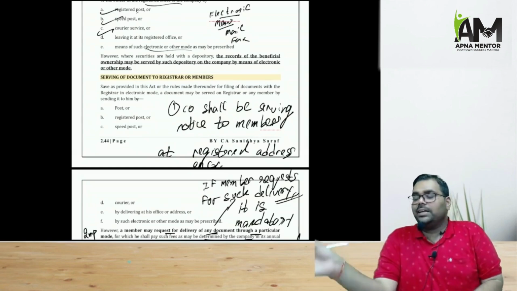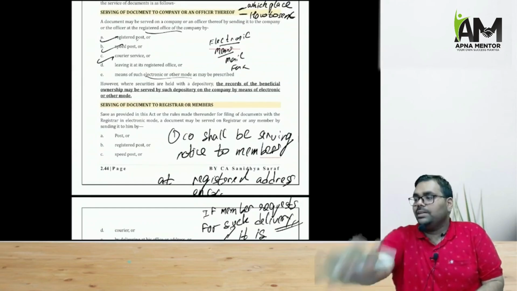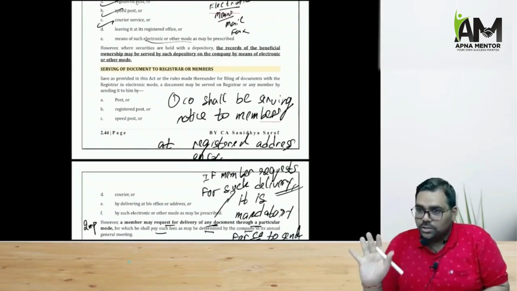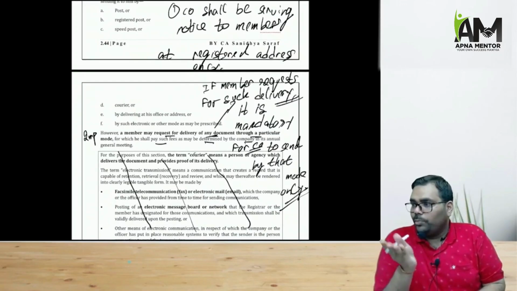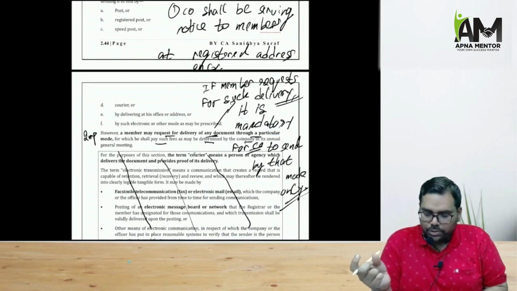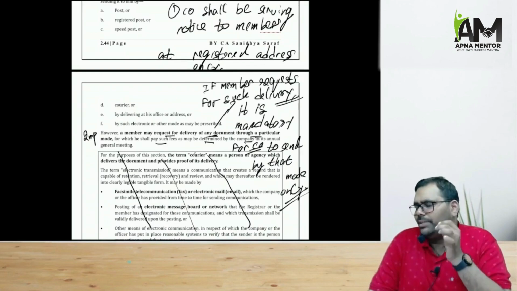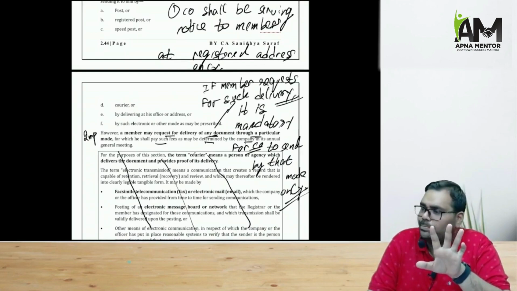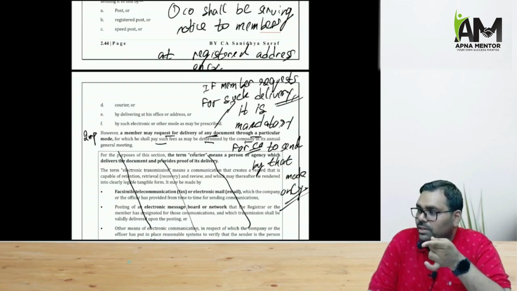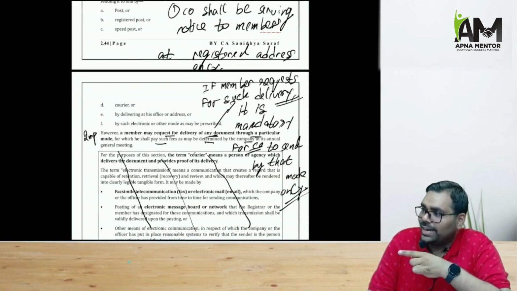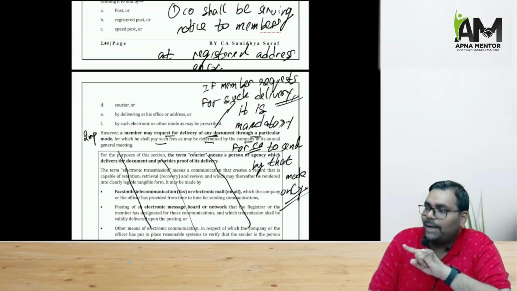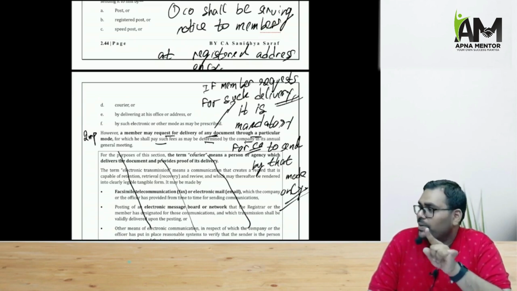If the company is sending, ordinary post is allowed, but if some member is sending to the company, ordinary post is not allowed. One more thing, if a member requests that the document be served to him only by a particular mode of communication, for example, please don't send me by ordinary post, send me by courier, I'll be paying the charges for that, then in that situation, company cannot refuse. The company will have to send the document only by that prescribed mode. But the member has to pay the charges.